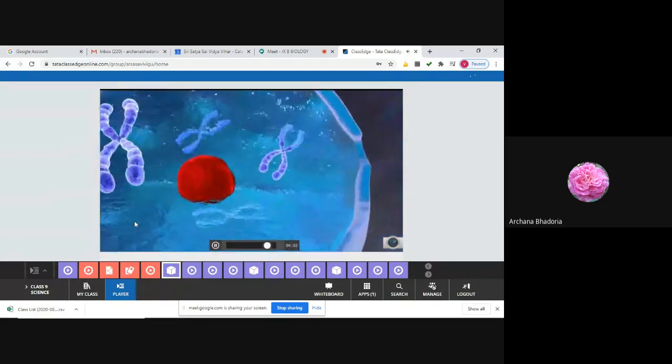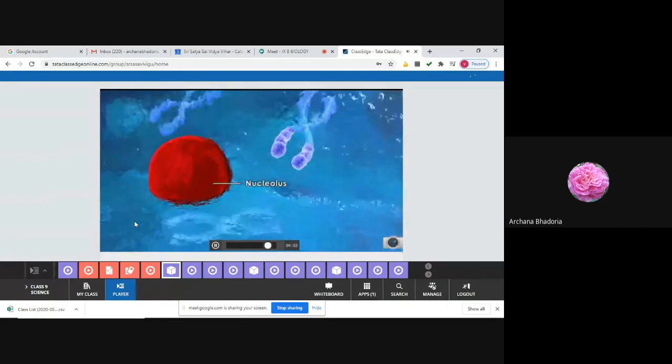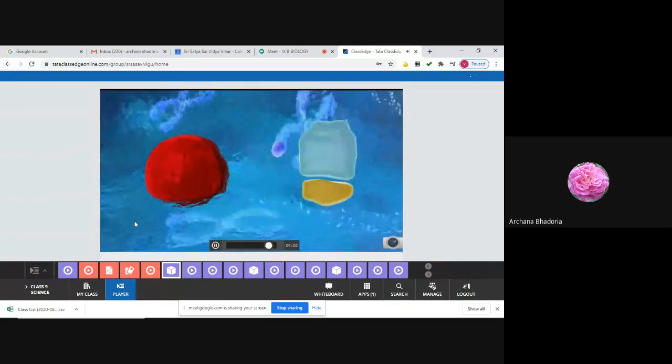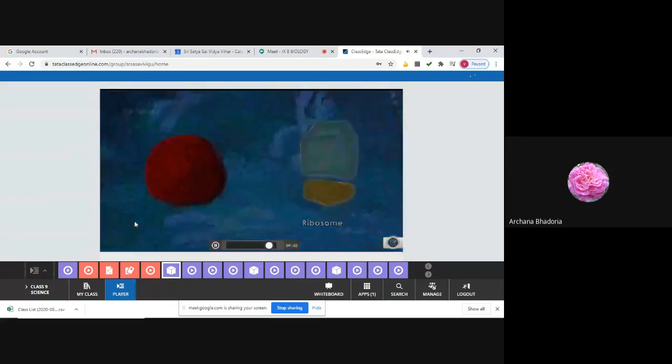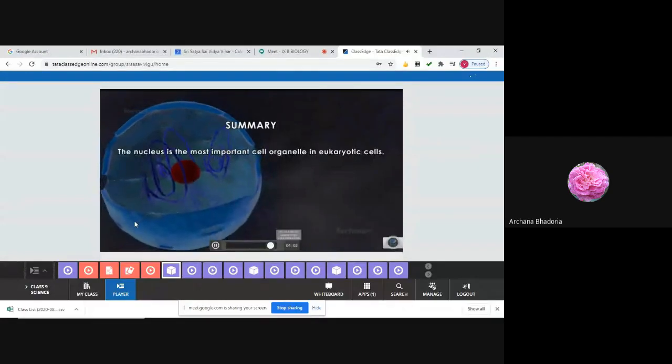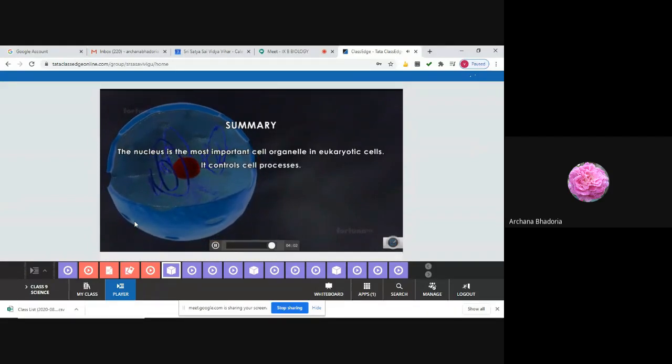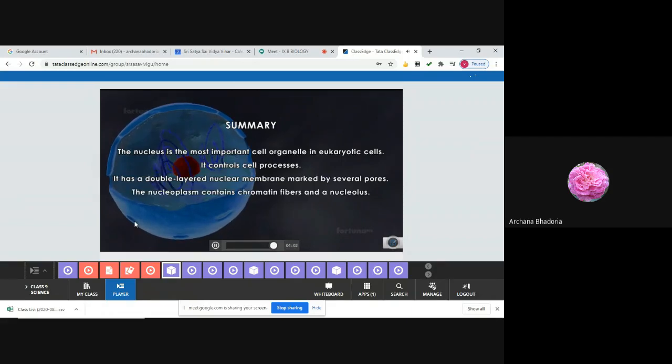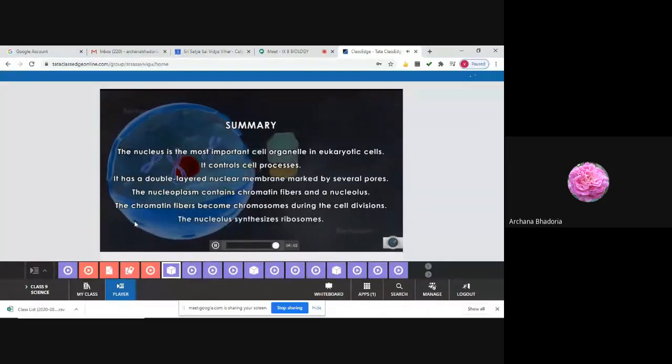Within the nucleoplasm, there is a spherical granule known as the nucleolus. Its main function is the biogenesis of ribosomes. Summary: the nucleus is the most important cell organelle in eukaryotic cells. It controls cell processes. It has a double-layered nuclear membrane marked by several pores. The nucleoplasm contains chromatin fibers and a nucleolus. The chromatin fibers become chromosomes during cell division. The nucleolus synthesizes ribosomes.